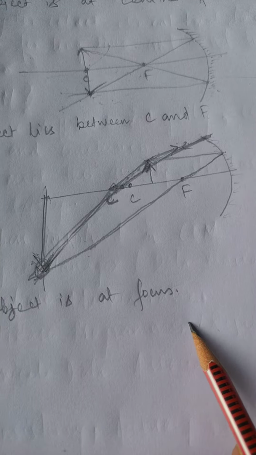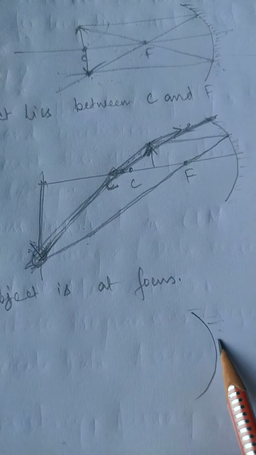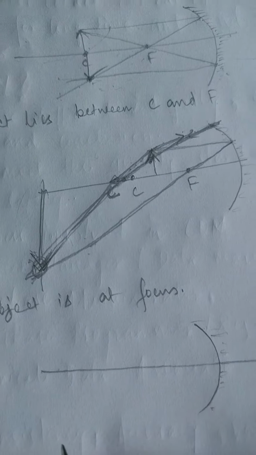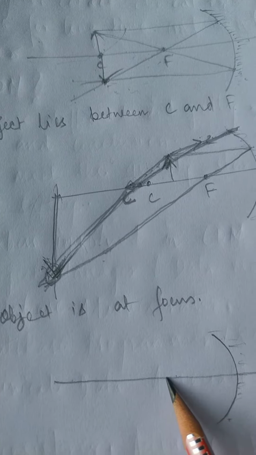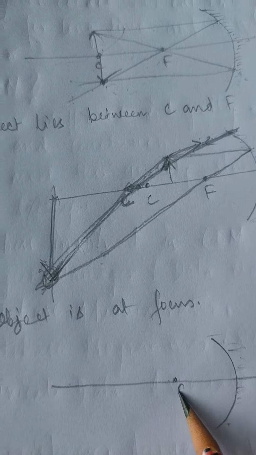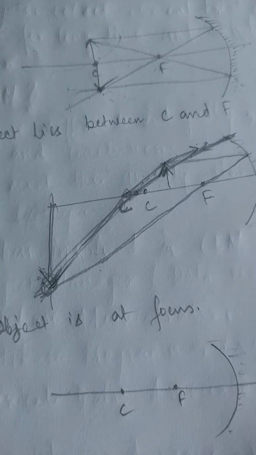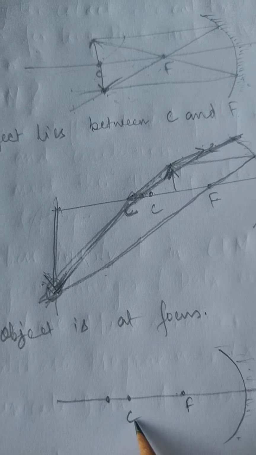Let's do the last case, when the object is at focus. First we need to make a mirror and then a straight line. Then we have to mark the focus, and we have to mark the curvature. I don't think this curvature should be quite far.